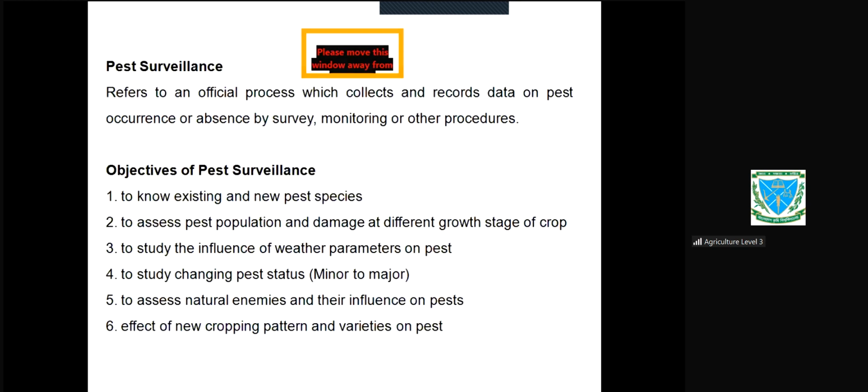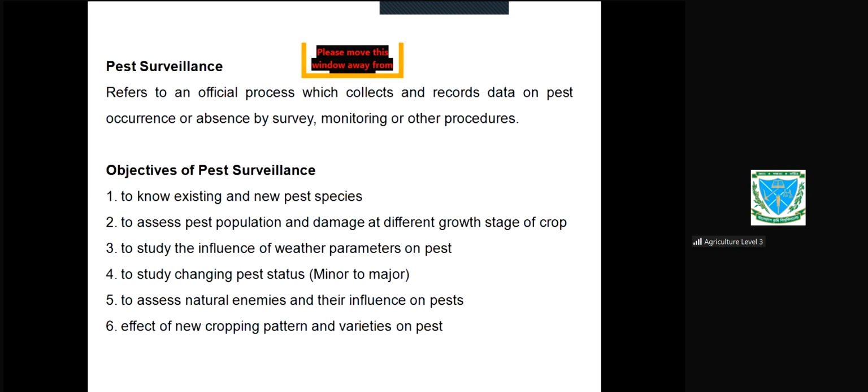By survey we can do it, by monitoring and other procedures if available. So this is called pest surveillance. Objectives of the pest surveillance. Why we will go for surveillance? To know existing and new pest species. Existence, say for example for the maize, there are some insects present, stem borer, aphid, mealybug and so on. But the fall armyworm, this is a new pest.